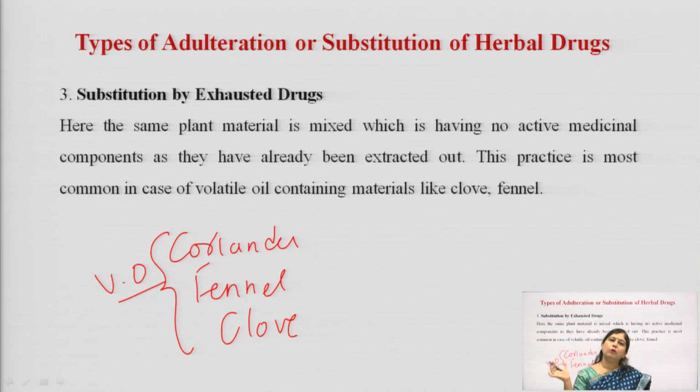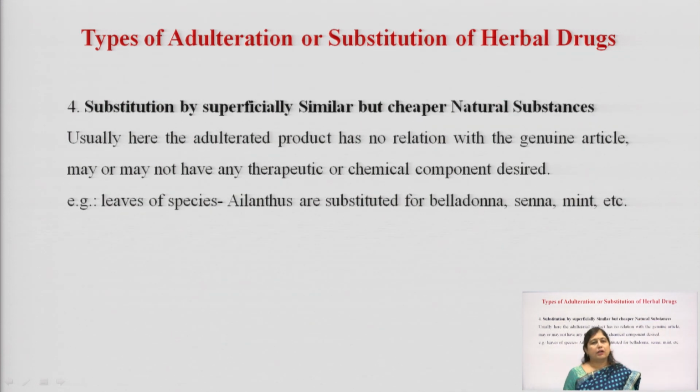So, the volatile oil is completely extracted, but the intact drug, that particular clove, remains in the same shape, same form and same color, but its volatile oil is lost. So, the main medicinal ingredient is lost, but because it looks the same as the original clove, it is used for adulteration, and we call them the exhausted drugs. Such drugs from which the active ingredient has been extracted out, but the appearance remains the same. At that time, if we are adulterating, we call it substitution by exhausted drugs.